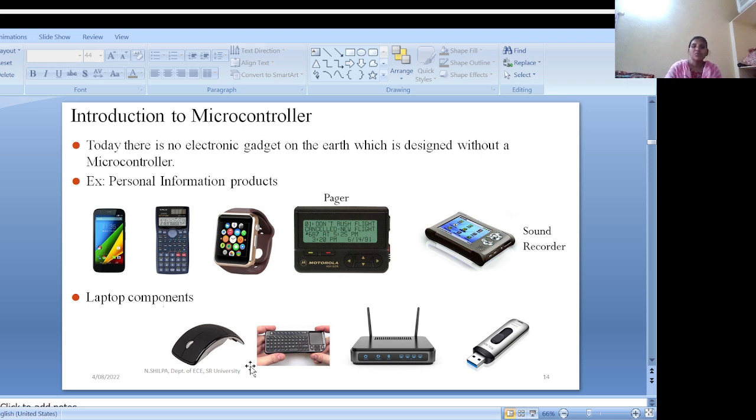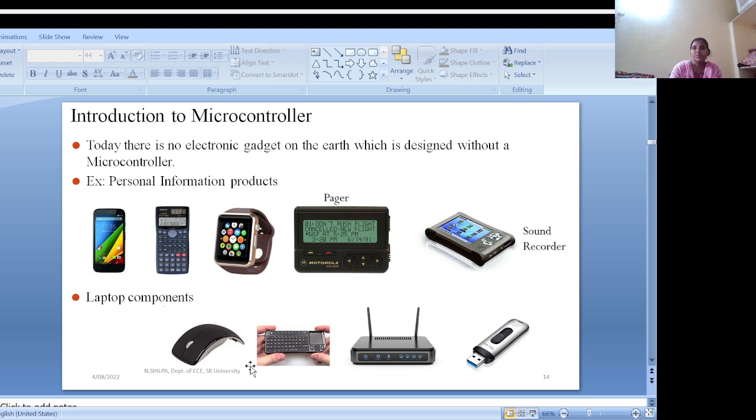Nowadays there is no electronic gadget on earth which is designed without a microcontroller. These are some personal information products: mobile phones, calculators, smartwatches, pagers, sound recorders, laptop components, keyboard, mouse, and pen drives.